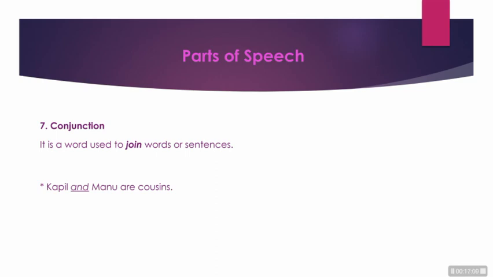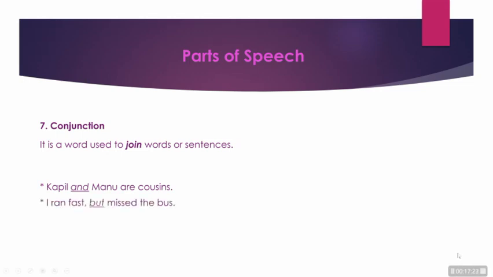Let us clarify that. Kapil is Manu's cousin. Manu is Kapil's cousin. Instead of saying two sentences, we can simply say Kapil and Manu are cousins. Kapil and Manu. And the word and is used as a conjunction.